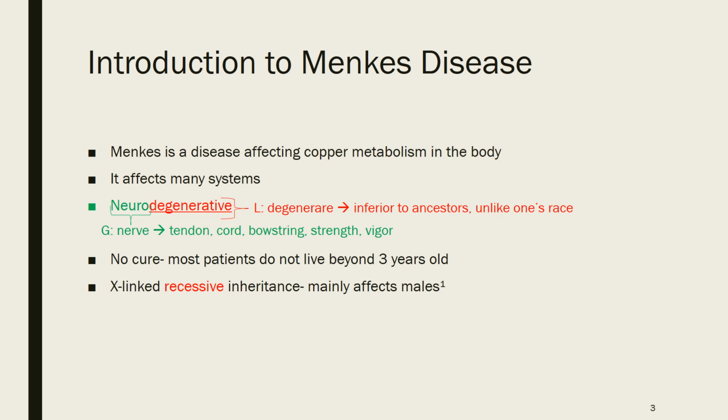So it mainly affects males because they only have one X chromosome, so if that one has some mutation, then they'll get the disease. So the word recessive was quite interesting because it comes from Latin. It means to go back or withdraw or retire, and I thought that might be because of the way the phenotype of the recessive allele withdraws itself, because it's not seen when there's a dominant allele present.